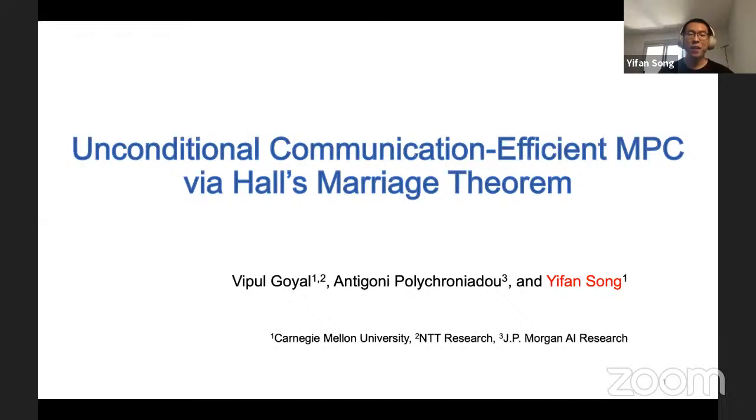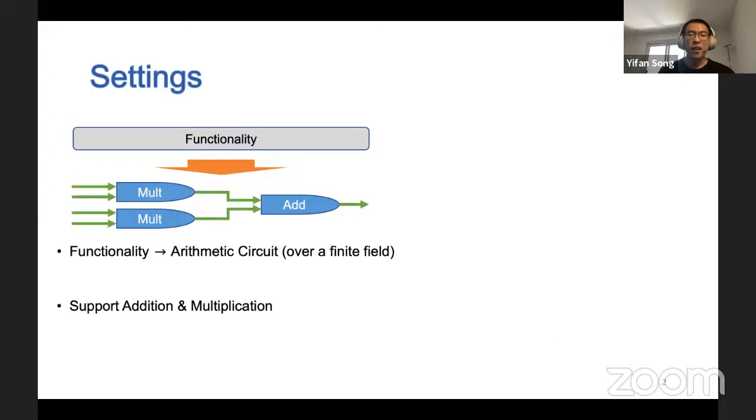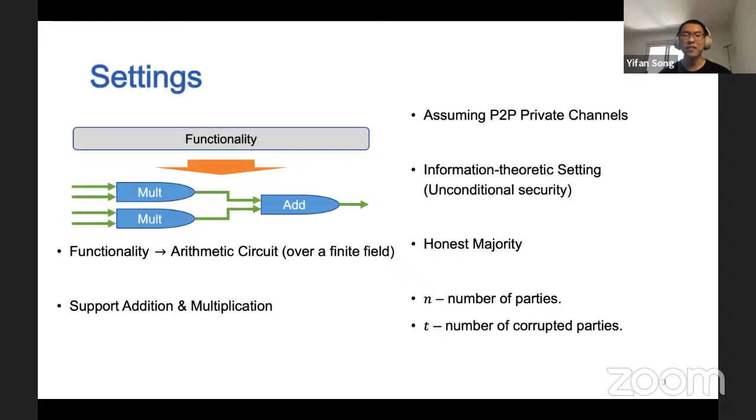So my second talk is about unconditional communication efficient MPC via Hausmayer theorem. This work is co-authored with Vipul Goya and Antigone Policroniado. This slide is basically the same, so I just repeat the setting.